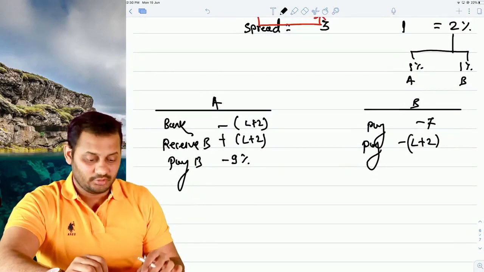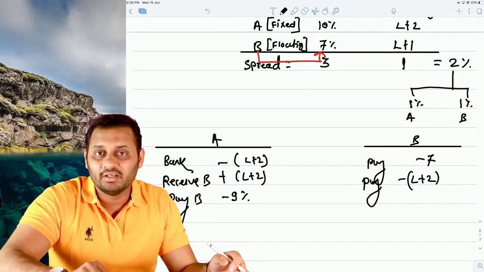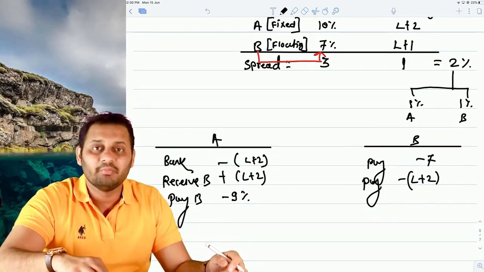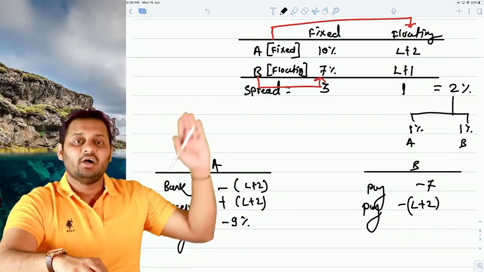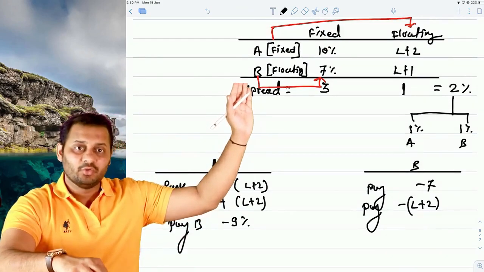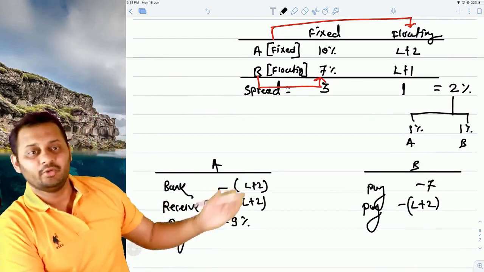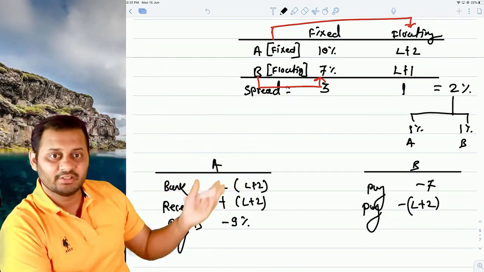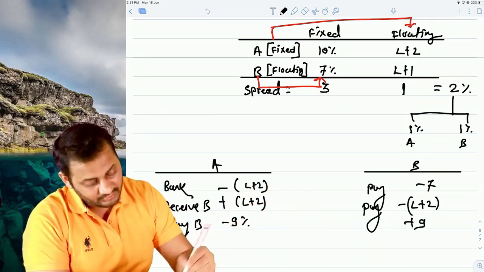Because only then can we say we are in a benefit, when we are in a better situation in swapping. Originally, to take the fixed rate loan, it was costing 10% directly from the bank, and to get a 1% benefit, 10 minus 1 comes to 9. Pay this amount to B and he will receive it.